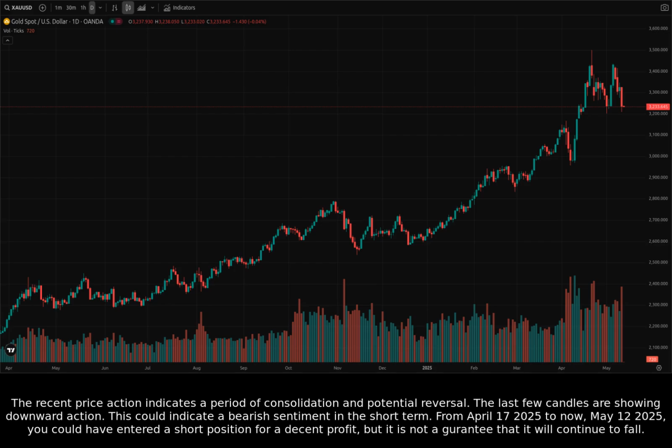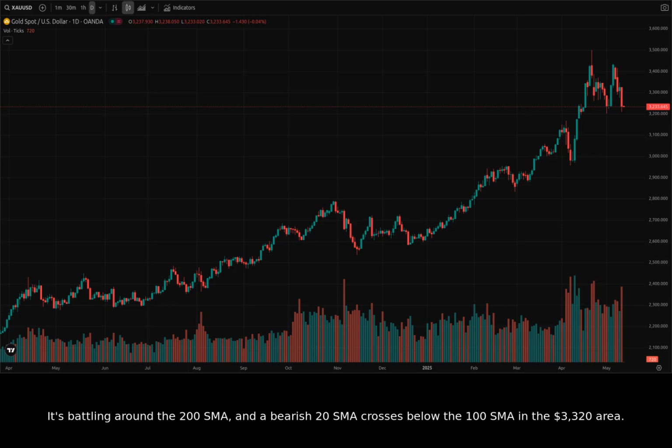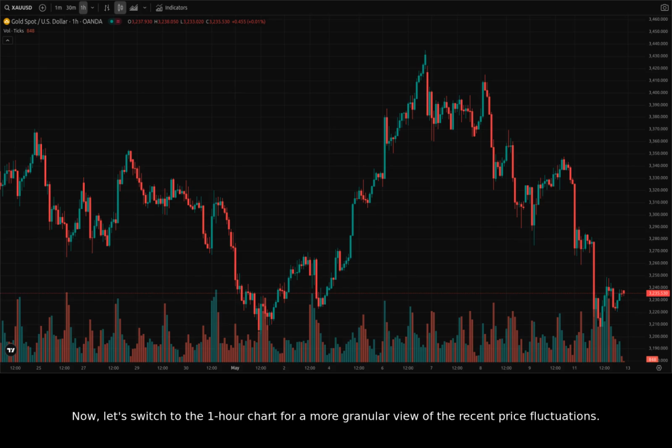From April 17, 2025 to now, May 12, 2025, you could have entered a short position for a decent profit, but it is not a guarantee that it will continue to fall. It's battling around the 200 SMA and a bearish 20 SMA crosses below the 100 SMA in the $3,320 area. Now, let's switch to the 1-hour chart for a more granular view of the recent price fluctuations.